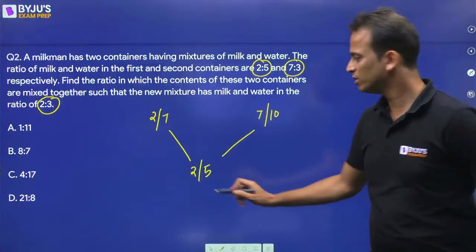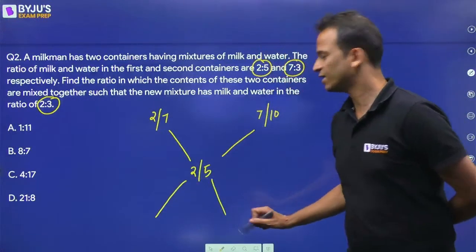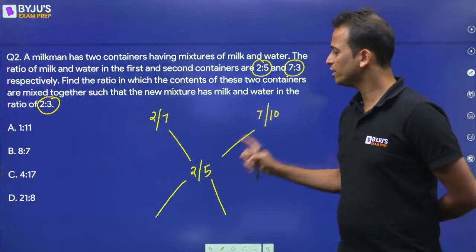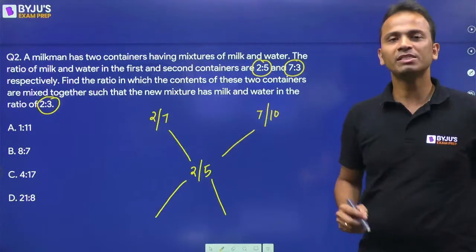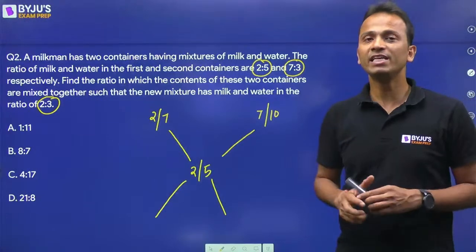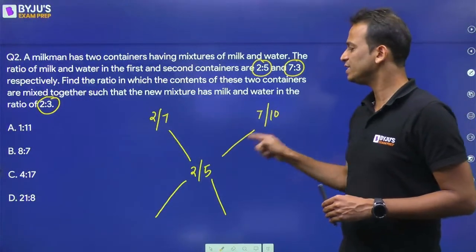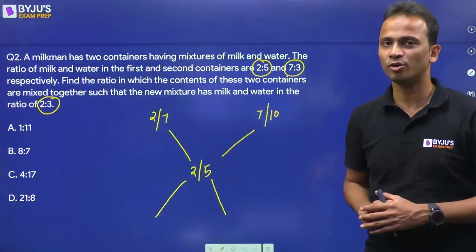So what do I do? Before I start subtracting, I'll make all the denominators the same. So in all these fractions, what will I do? I'll make all the denominators 70. Why 70? Because 70 is the LCM of these three denominators.